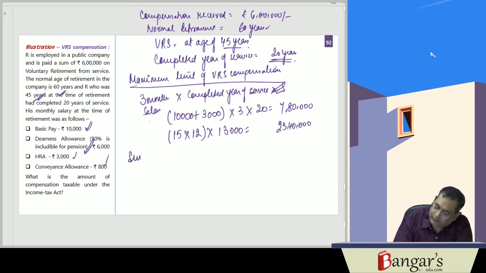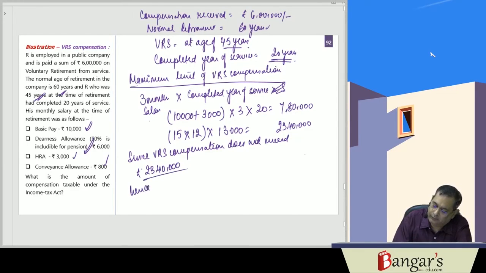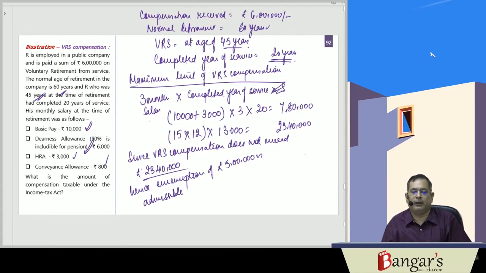Since VRS compensation does not exceed rupees 23,40,000, hence exemption of rupees 5 lakhs is admissible.